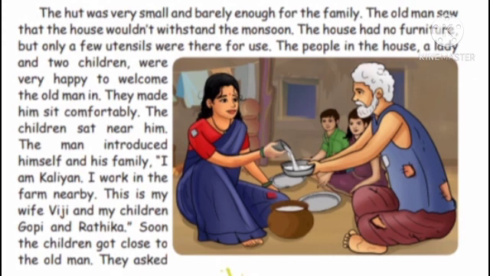The man first introduced himself that he was Kaliyan. His name was Kaliyan, and he works in the nearby farm, which is situated near the village. And this is my wife Viji, showing his wife. He is introducing his wife Viji and his children Gopi and Ratika.